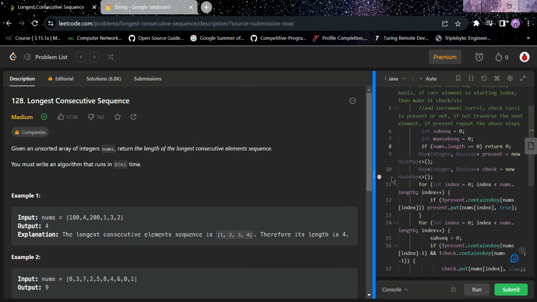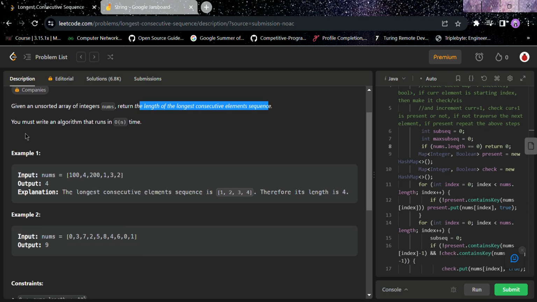So let's first discuss the question. Here we have the longest consecutive sequence. The question says: given an unsorted array of integers, we have to return the length of the longest consecutive element sequence. Now you must give the algorithm in big O of n time.